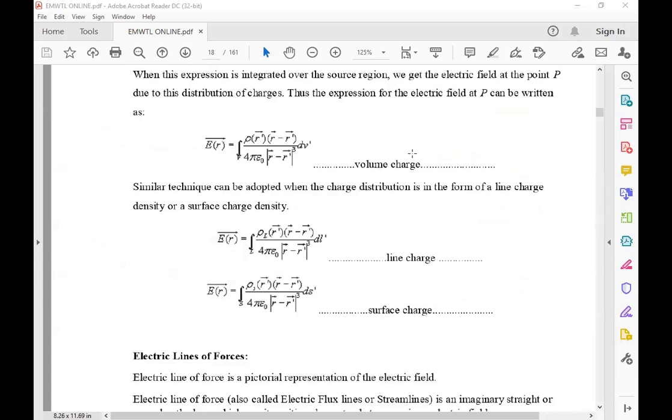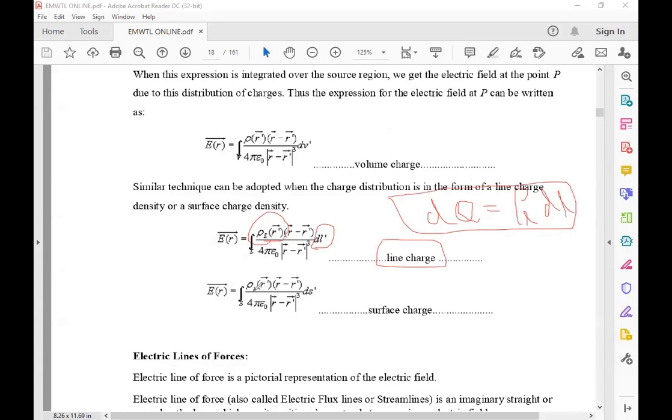In a similar way, instead of volume charge, if it is a line charge, only the charge density changes. Again dq is equal to rho L into dl. The remaining is the same for everything: R minus R bar and R minus R bar whole cube. Only the change for the line charge is rho L into dl. The dq is replaced with rho L into dl.